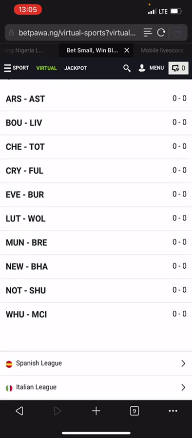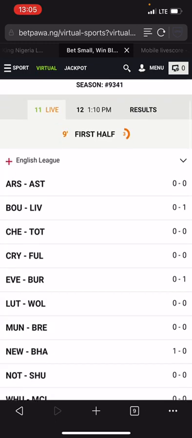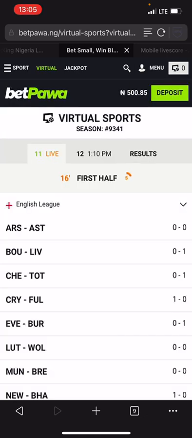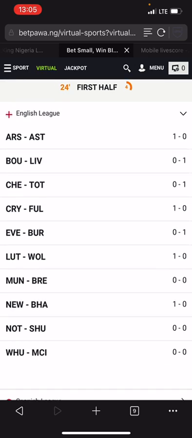So we play Newcastle versus Brighton. You are not going to win all the matches. That's the reason why I always said in my video, I gave a guarantee of 7 to 8 winning out of 10 matches. So 1-0 right now. We need 2 more goals. Newcastle versus Brighton.